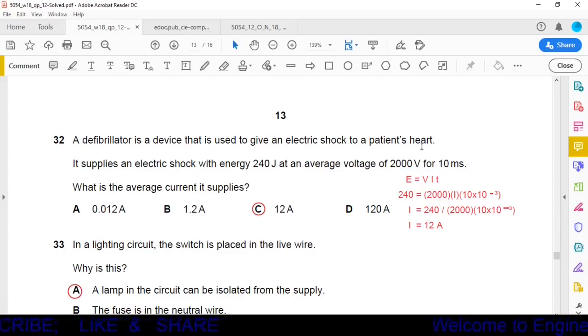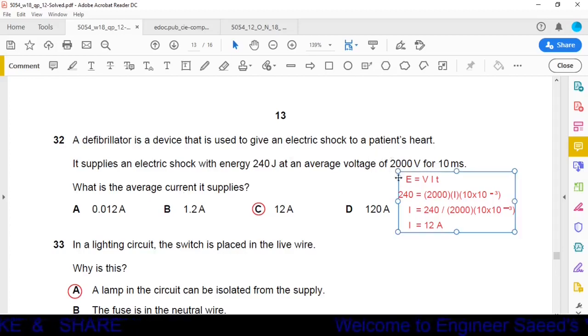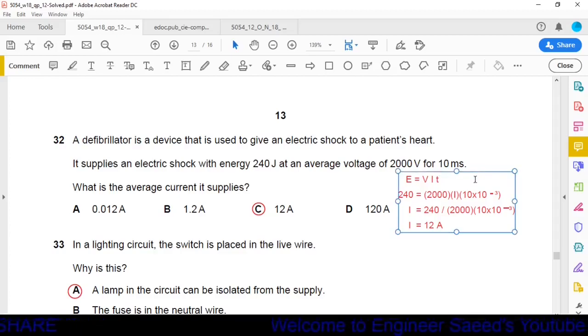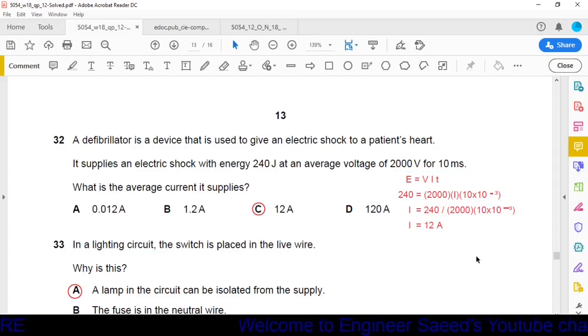We have studied a formula. Electrical energy is given as VIT, where V is voltage, I is current, and T is time. Here we have to calculate the value of current. All the other values are given. Energy is 240 joules, voltage is 2000 volt, and time is 10 milliseconds, but we have to convert this time into seconds. That's why we multiplied it by 10^-3. By solving this, we get I = 12 ampere, which is given in option C. So option C is the correct one.